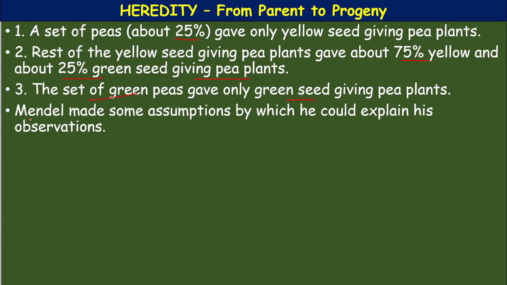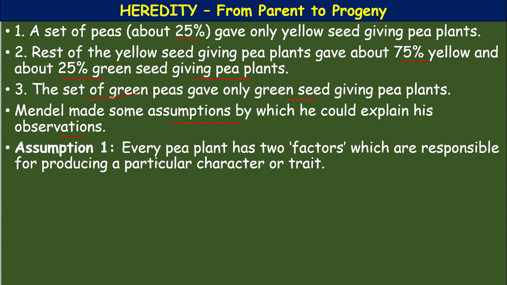So Mendel made some assumptions by which he could explain his observation. What are his assumptions? Assumption number 1: every pea plant has two factors which are responsible for producing a particular trait.